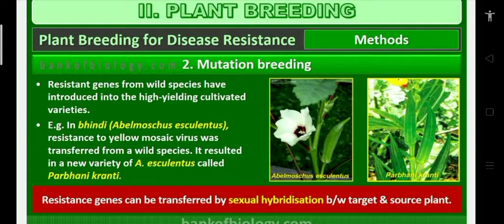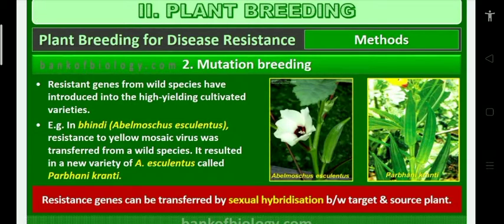In bendi, resistance to yellow mosaic virus, the gene was transferred from a wild species. This resulted in a new variety called Parbani Kranti. Parbani Kranti is a bendi, Abelmoschus esculentus. Parbani Kranti is resistant to yellow mosaic virus and has high yield production. Both will be there. Very, very important.